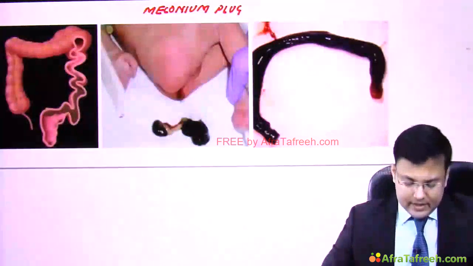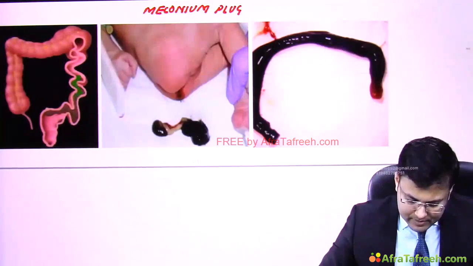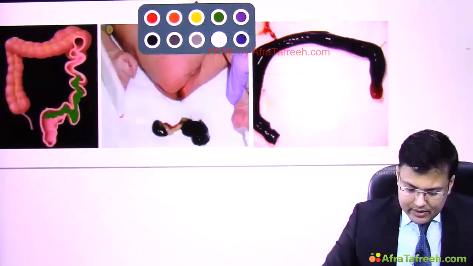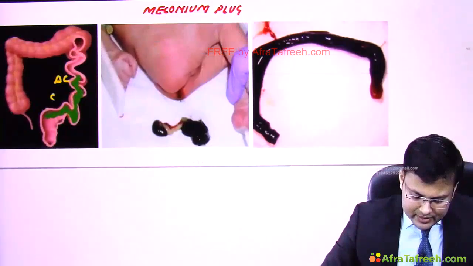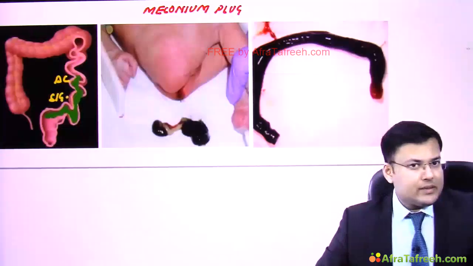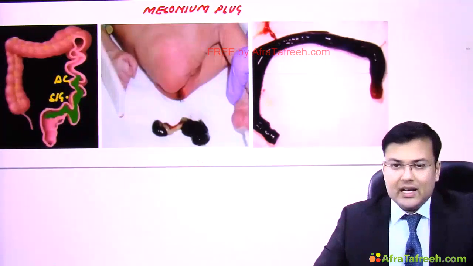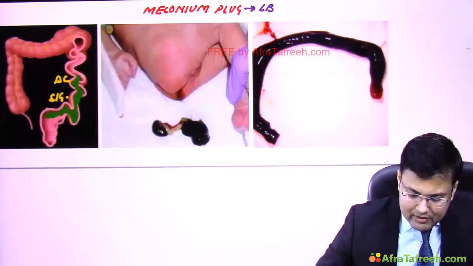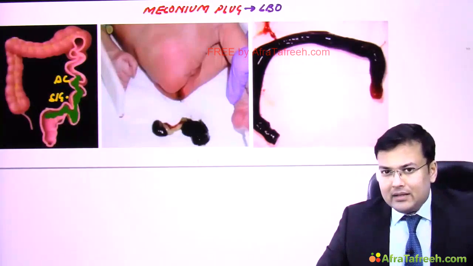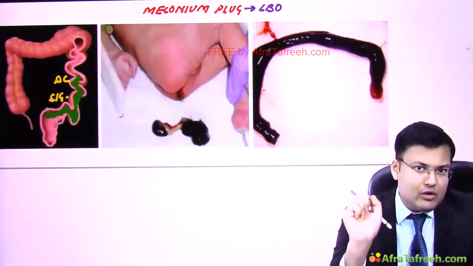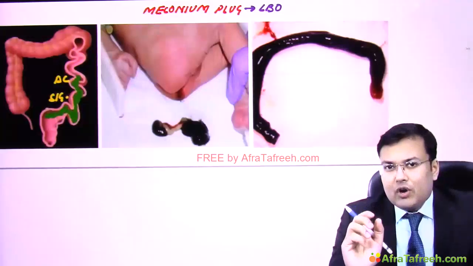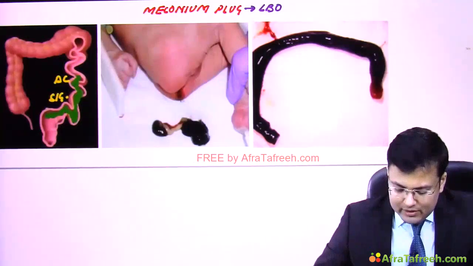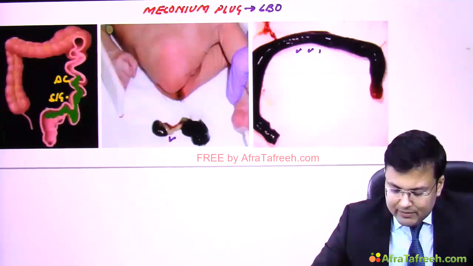Now see these three images. Here you can see the presence of meconium plug in the descending colon and in the sigmoid colon. So there is a plug of meconium in the large bowel, which leads to large bowel obstruction. How are we going to manage these patients? We give a water soluble contrast enema, and the patient is going to pass the meconium plug. This is the appearance of the meconium plug.